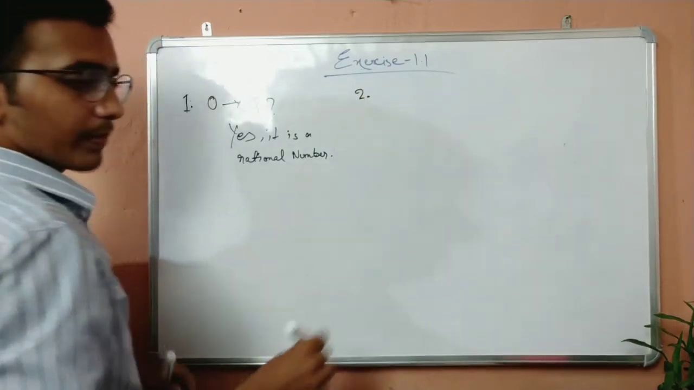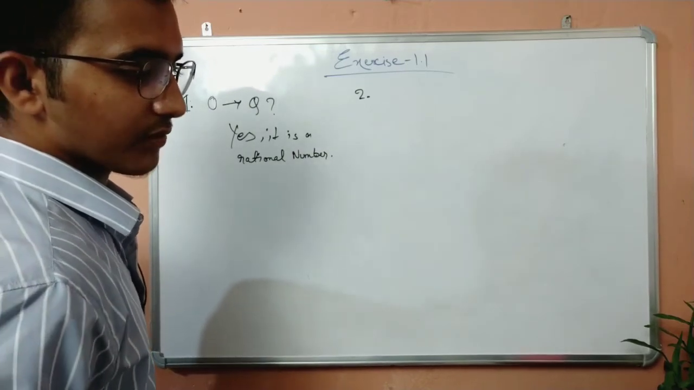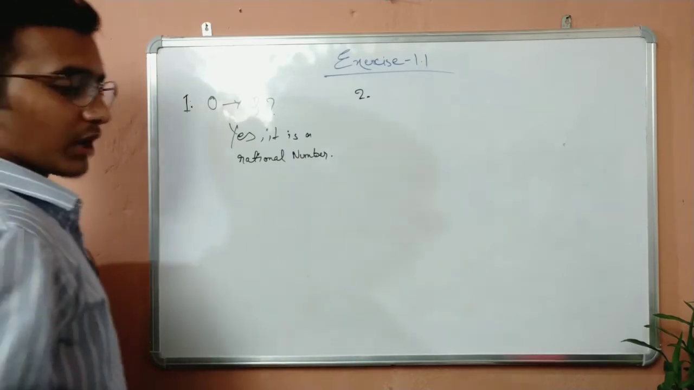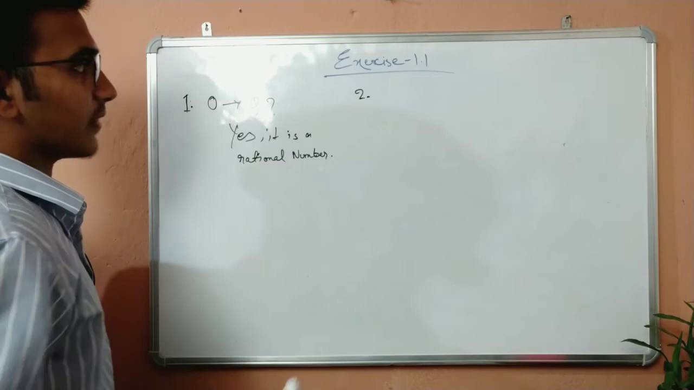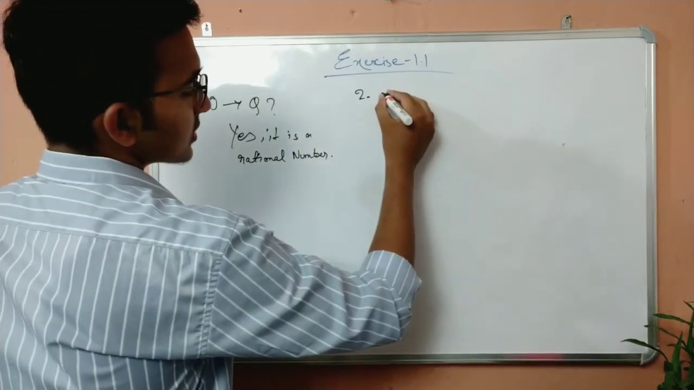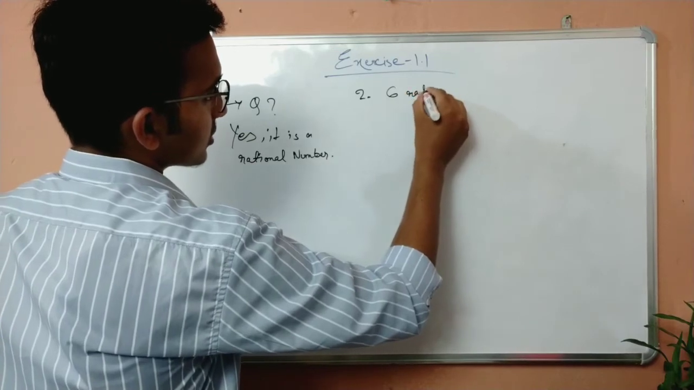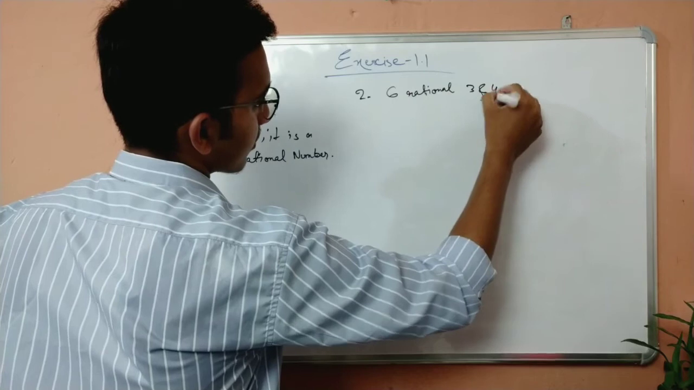Now, question number 2. What does question number 2 say? Find 6 rational numbers between 3 and 4. Again, the same method. I'm showing you 2 rational numbers. The rest of the 4 rational numbers you will find by your own. So it said find 6 rational numbers between 3 and 4. How to find them?